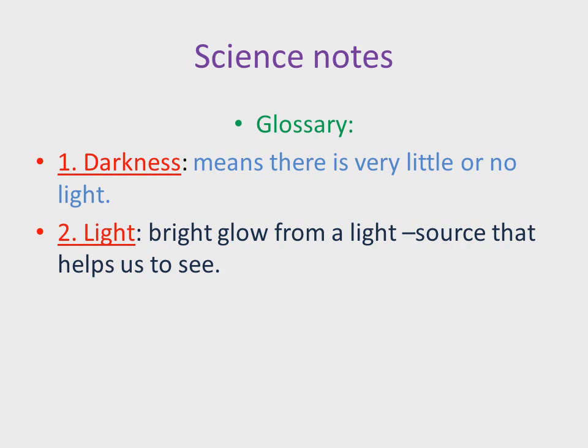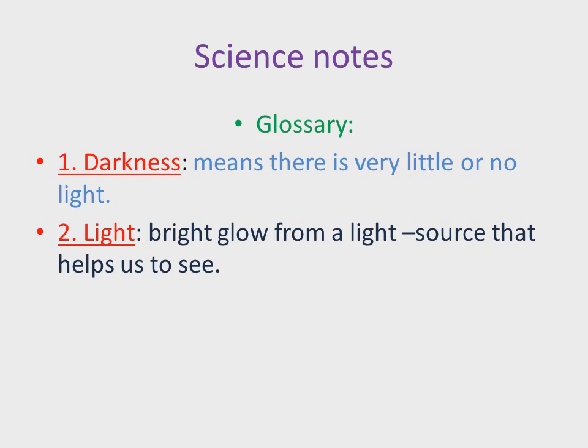Now today's notes are, we will write the glossary. Number 1, darkness. What do you mean by darkness? Darkness means there is very little or no light. What is the spelling of darkness? D-A-R-K-N-E-S-S. Darkness. Darkness means there is very little or no light.